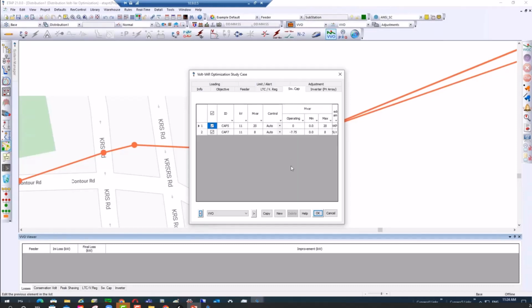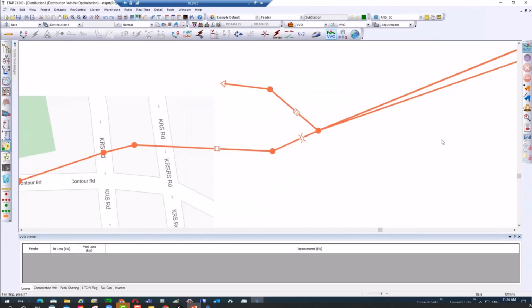Their operating conditions are shown. Same as the switching capacitor. So I have 2 capacitors in this project. Both are selected to be included. And again, operating conditions are shown in the study case editor. From there, I can simply run volt-var optimization calculation.